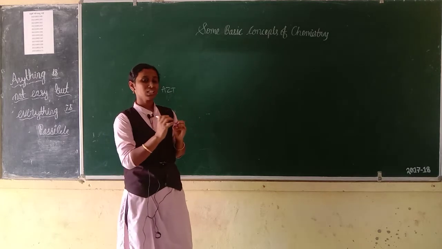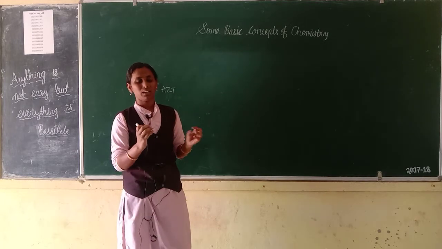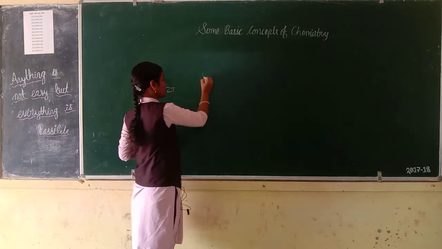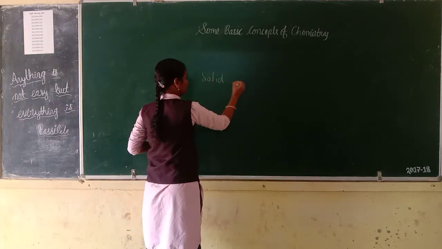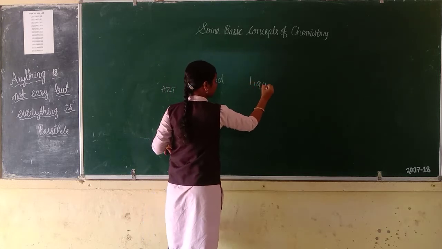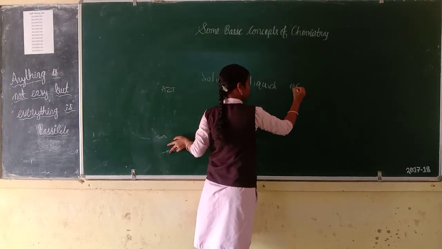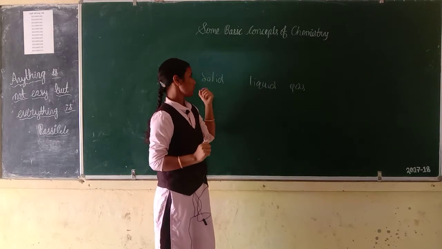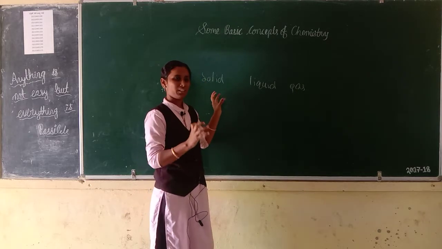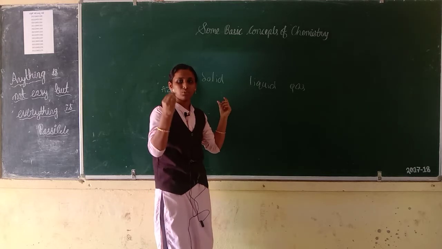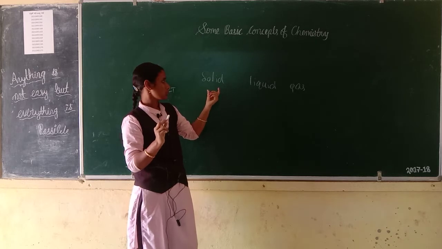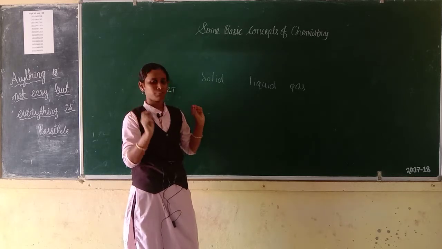Then states of matter. What are the states? Solid, liquid and gas. Solid, liquid, gas are the states of matter. First, solids. Solids have a definite shape and definite volume. Chalk piece has a definite shape and definite volume.